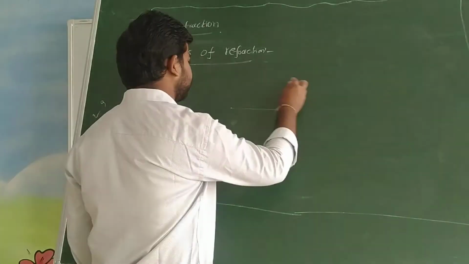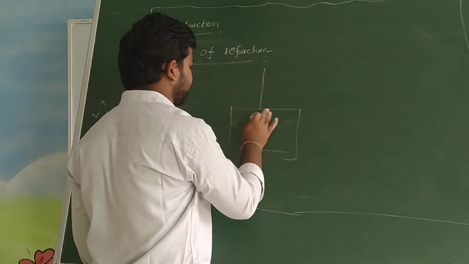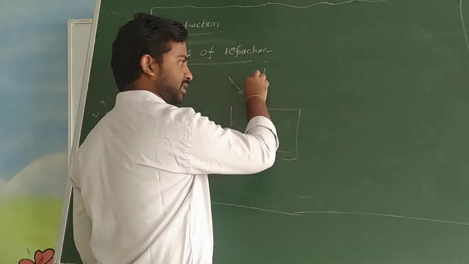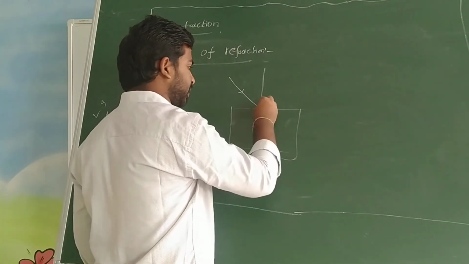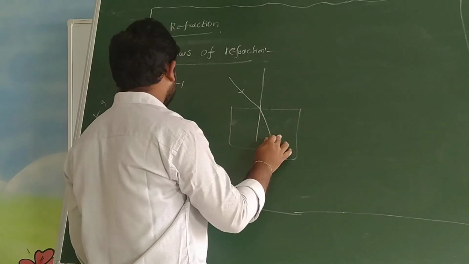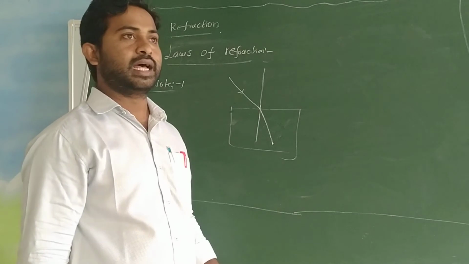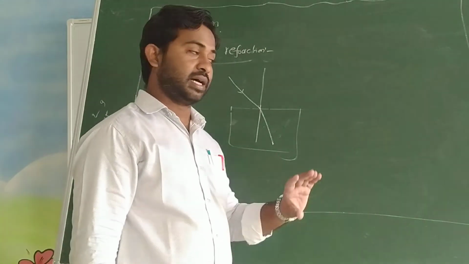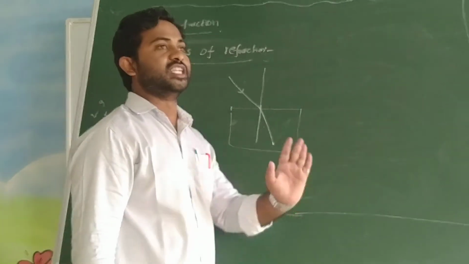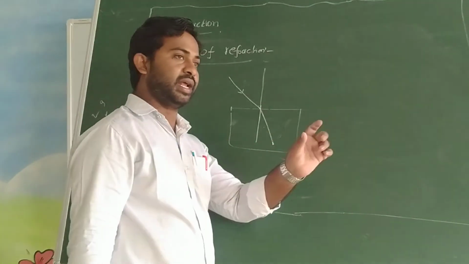For example, if you see an air medium and a glass medium, the light ray is moving with 3 into 10 raised to 8 meter per second in air. Then in the glass medium, it bends towards the normal and moves with only 2 into 10 raised to 8 meter per second. So the speed of the light ray changes. In this case it decreases, but whenever it goes from a denser to a rarer medium, the speed of the light ray will increase. So the increase or decrease depends upon the medium.